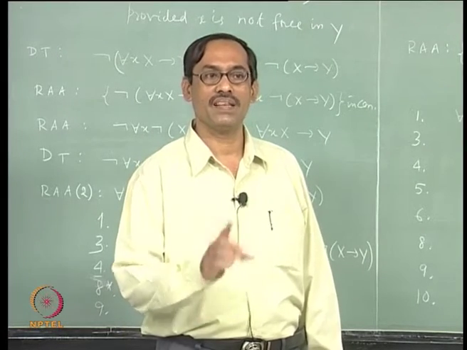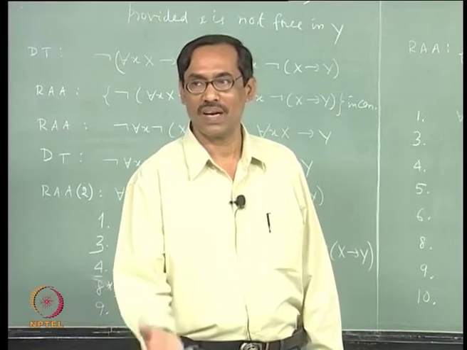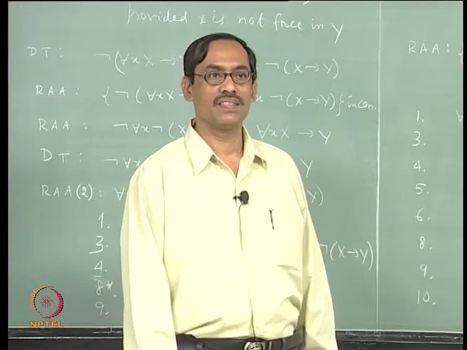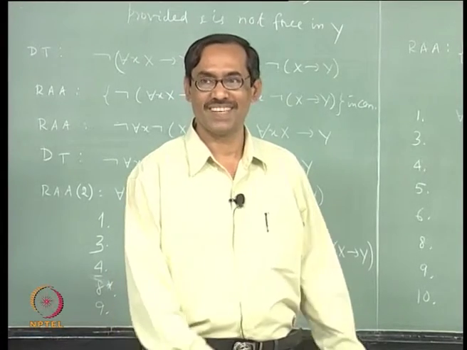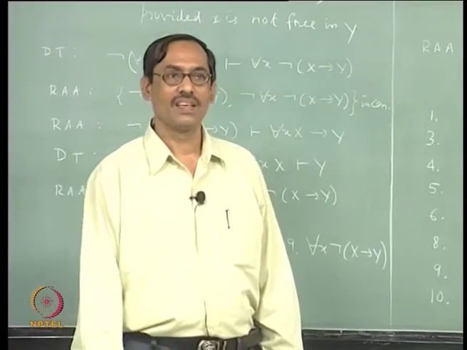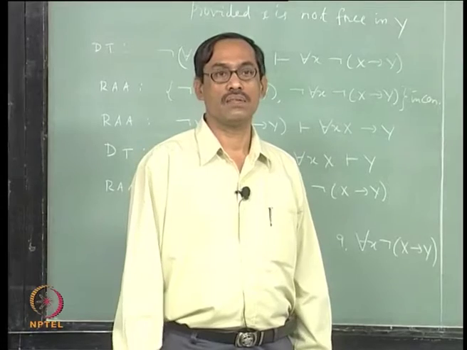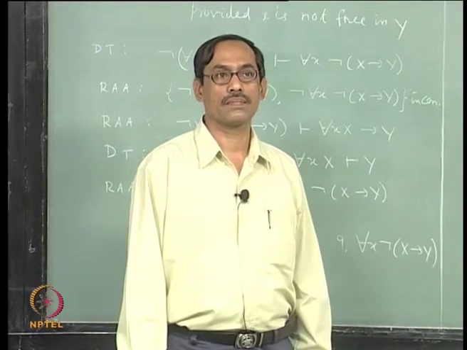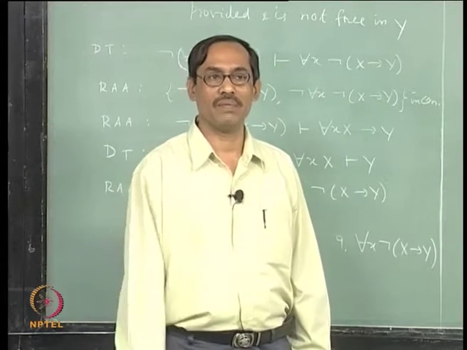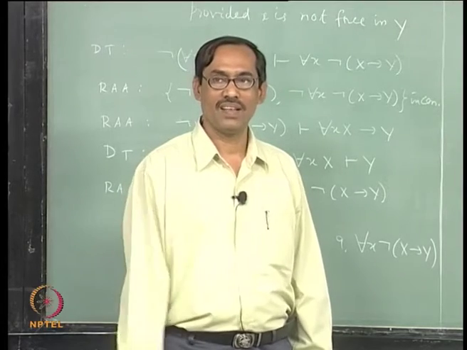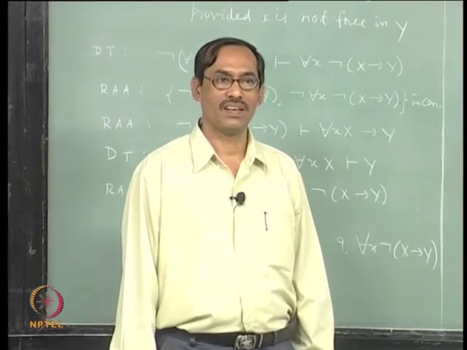Every predicate there is unary, it is also called monadic, unary or monadic, similarly binary or dyadic. So, now what happens, if that is so, then it is decidable, but if there is at least one binary predicate or one function symbol, then it will not be decidable, fine.